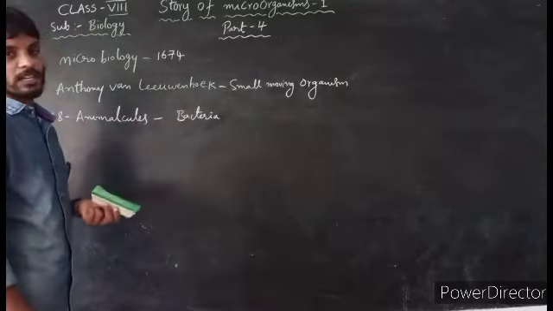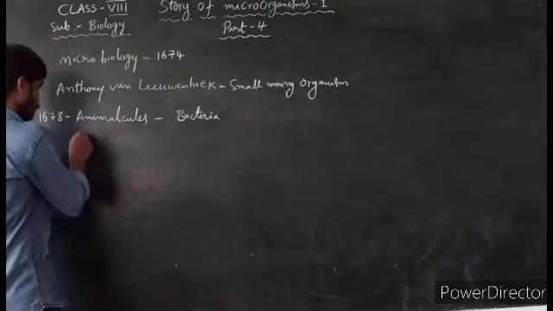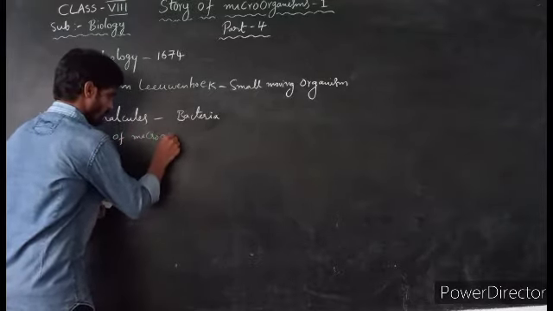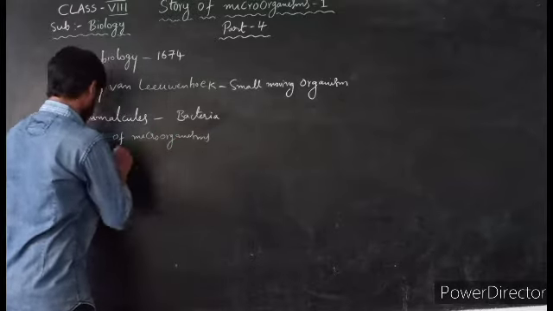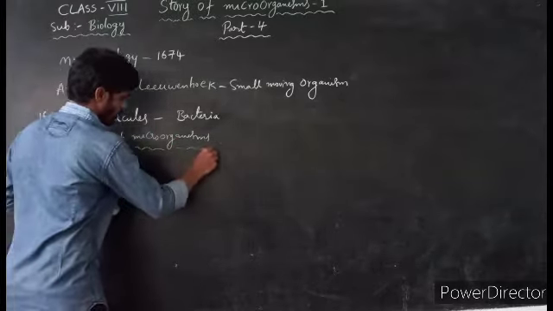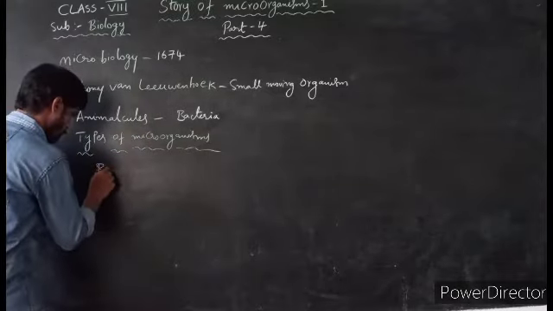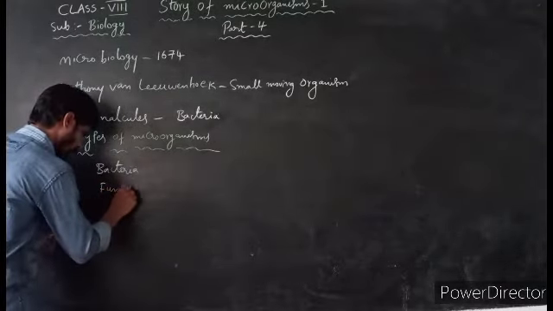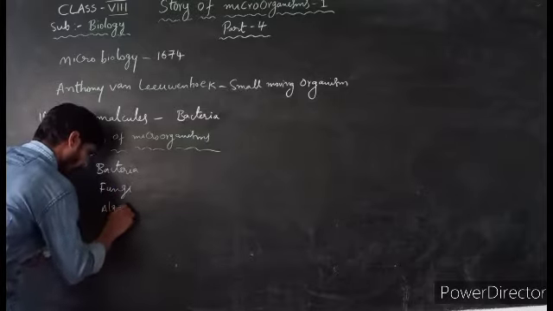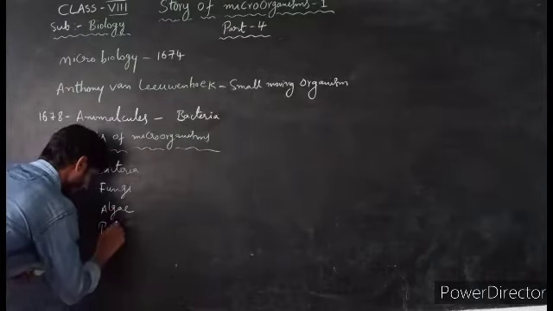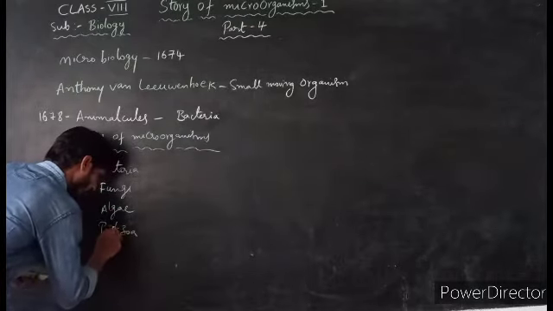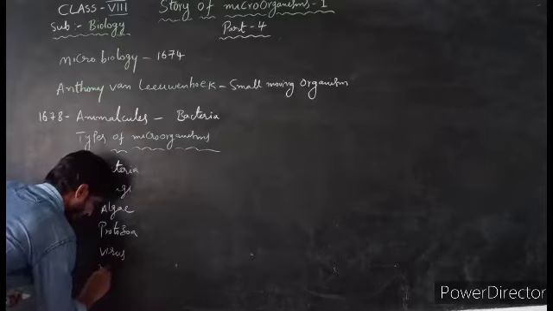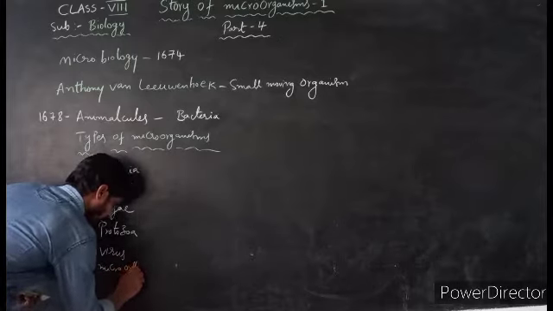Let us discuss what the different types of microorganisms are. The different types of microorganisms are bacteria, fungi, algae, protozoa, virus, and microarthropods.